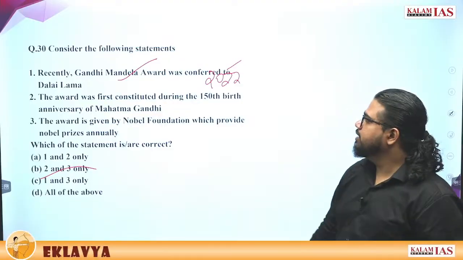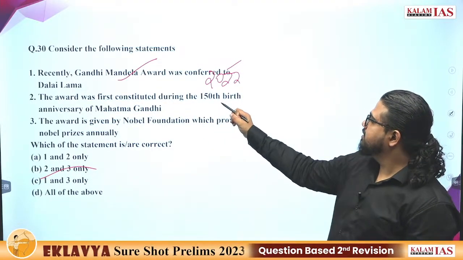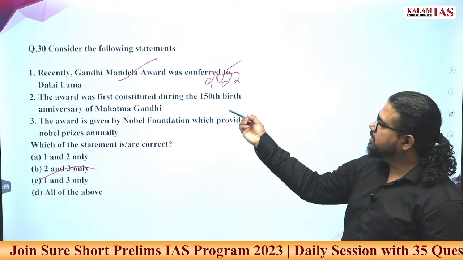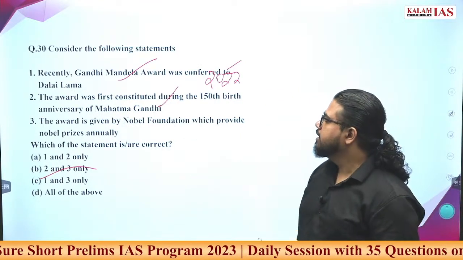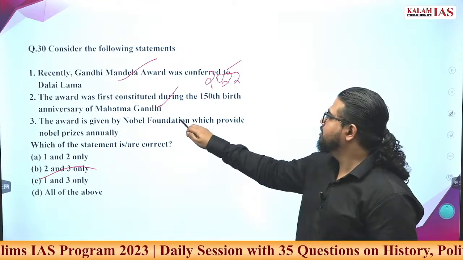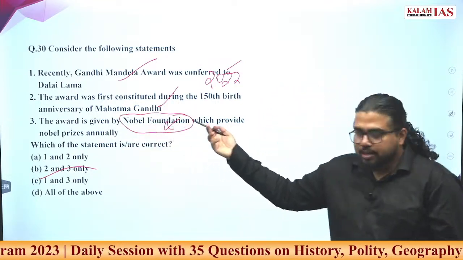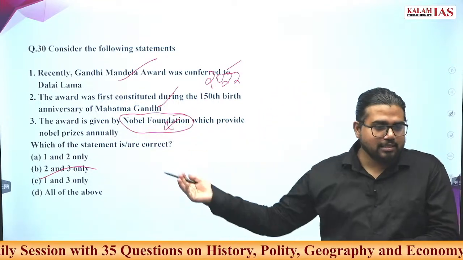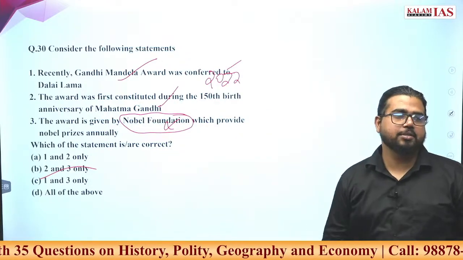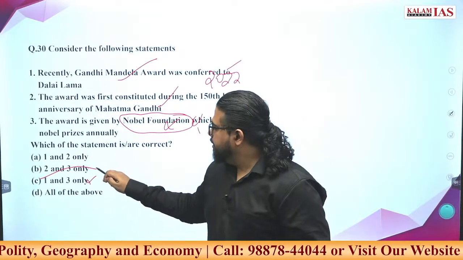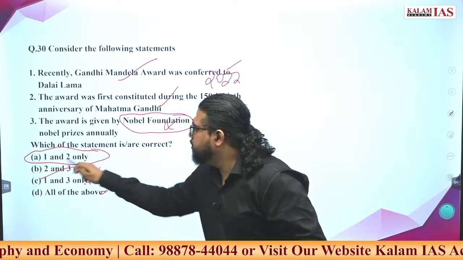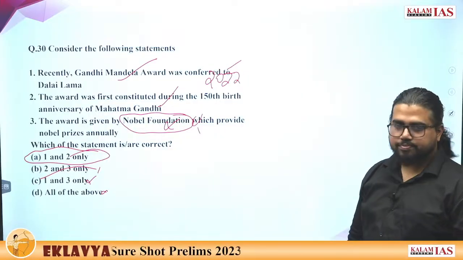You already lost one. The award was constituted during the 150th birth anniversary of Mahatma Gandhi. Is it correct? Very much correct. The award is not given by the Nobel Foundation. This you can absolutely eliminate. How can the Nobel Foundation give something related to Indian and South African leaders? So this is not the correct answer. You will eliminate all the other options. You are only left with one option, that is 1 and 2.